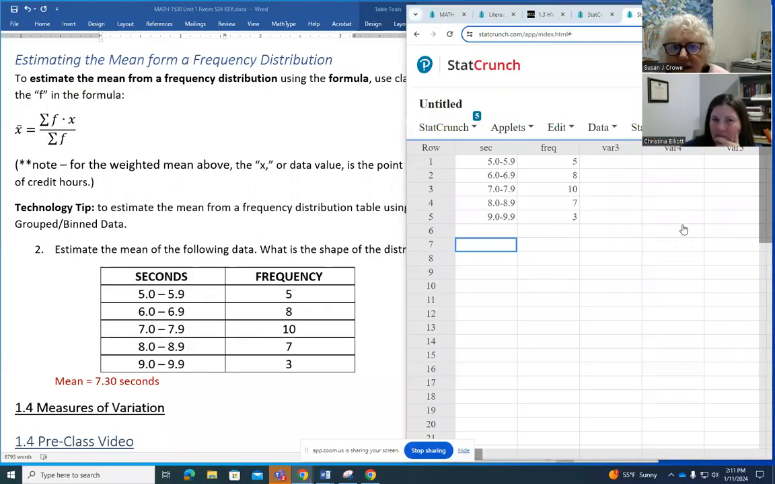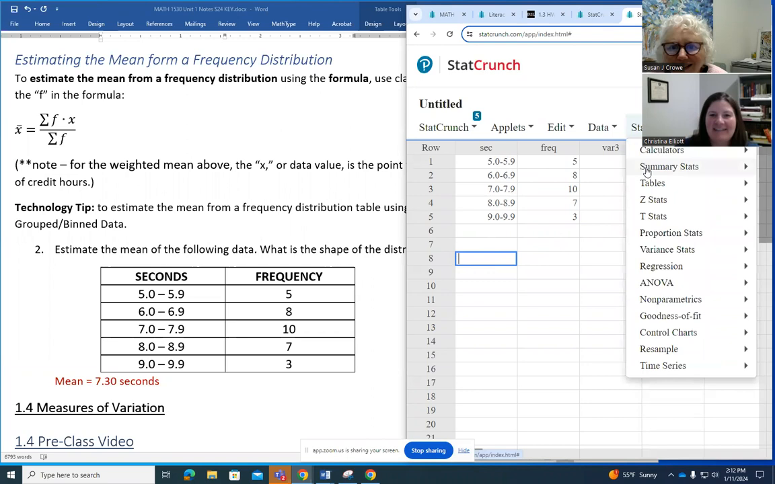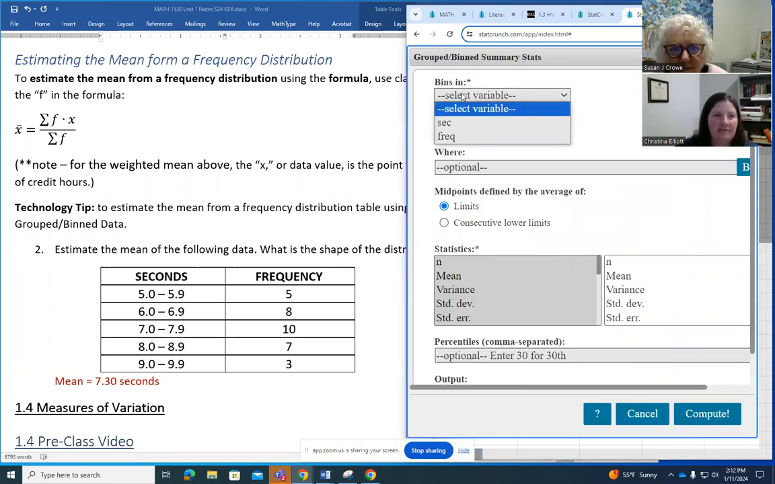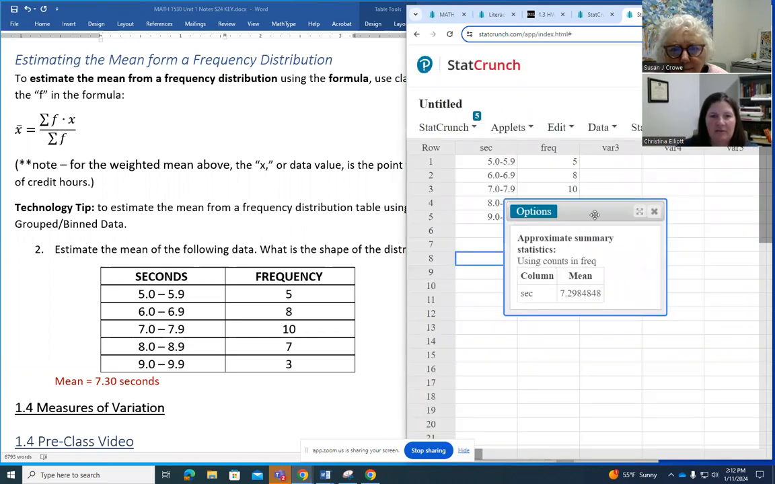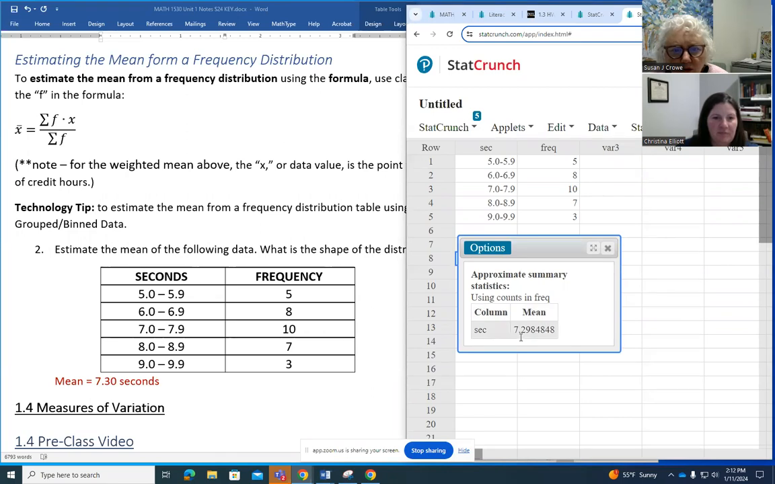Okay, so we took the spaces out. It was the way I had it typed in the notes to make it clear. So now I'm going to go to stat, summary stats, grouped or binned data, and pick my classes, which were the seconds, and my counts, which were the frequencies. And I'm going to select the mean for the statistic that I'm finding. And there we go. So this is rounded a bit further than what we rounded to, but I get